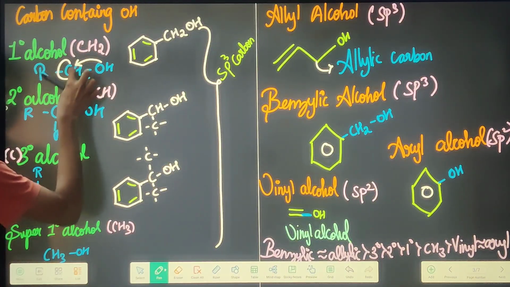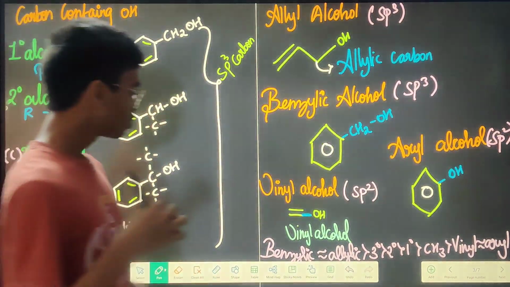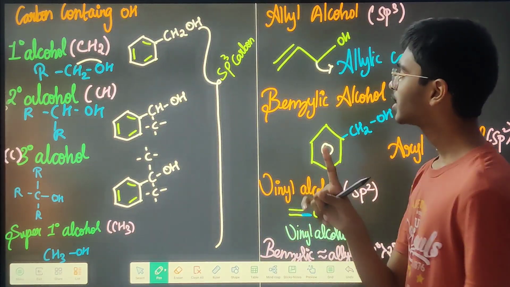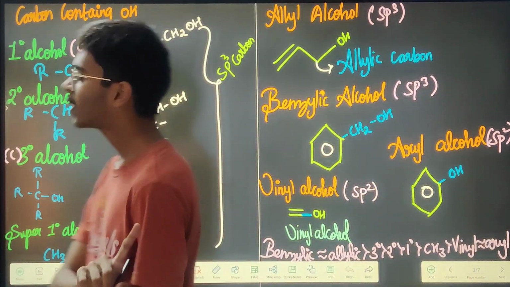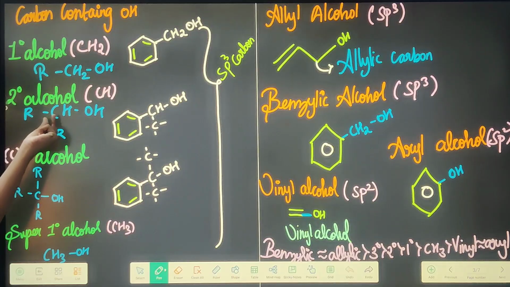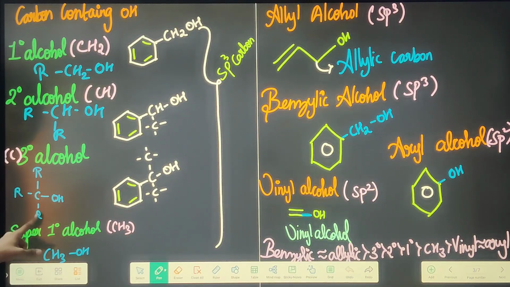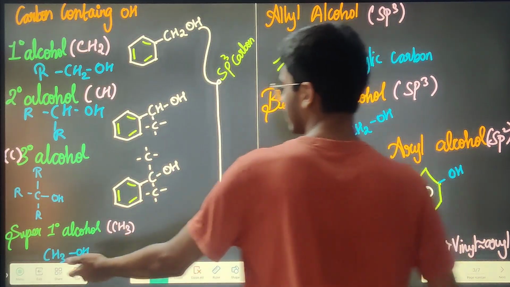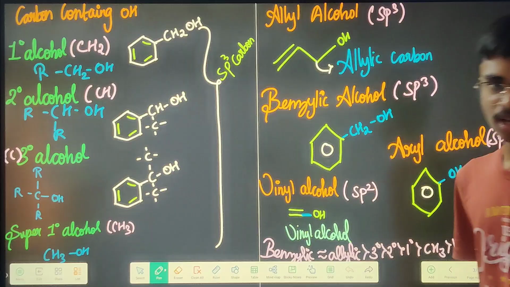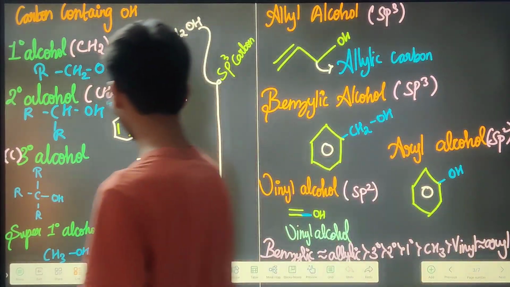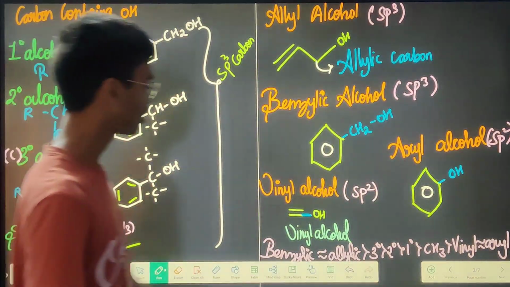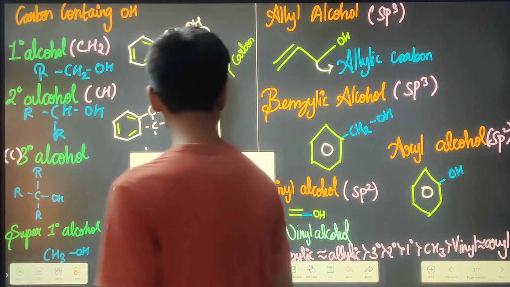Now you have to check how many connections this carbon has. Just by looking you can say that this carbon has only one connection, that is with R. If it is having only one connection, then it is known as primary. If this carbon is having two connections, then you can say it is secondary. If this carbon is having three connections, then you can say that it is tertiary. If this carbon is not having any connection with any other group like R, then this is going to be super primary alcohol. That is just your methanol. Methanol is your super primary alcohol.